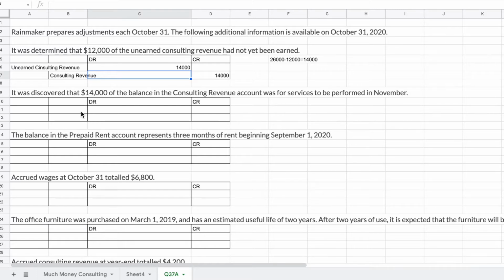To bring it down, we have to debit revenue. So consulting revenue is a $14,000 debit, and unearned consulting revenue, which records the fact that it's unearned, will be credited for $14,000.